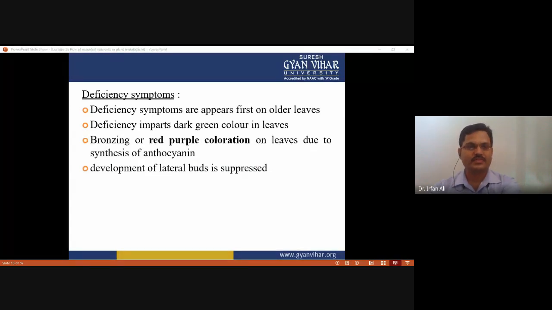So deficiency symptoms appear first on older leaves. Okay, so deficiency imparts dark green color in leaves, and bronzing or red-purple coloration of leaves due to synthesis of anthocyanin has been observed, and development of lateral buds is suppressed in case of deficiency of phosphorus.